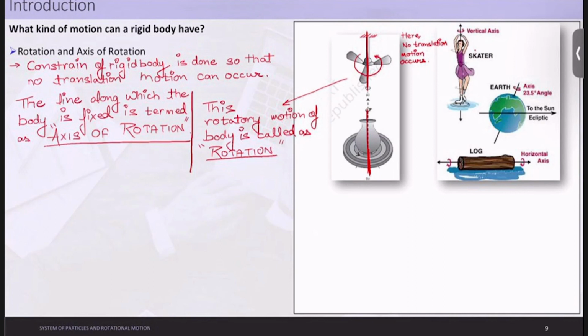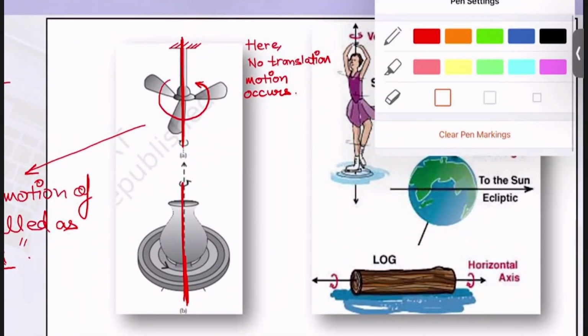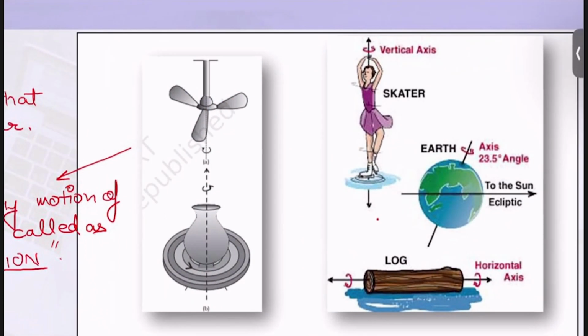Let's look at this diagram first, just to look at some of the examples. If you see clearly here, it was fixed at this location, right? This is nothing but its axis of rotation, and this is how the motion occurs. Similar to this also, here the axis of rotation is this, and this is the movement which is happening, which is rotation. Here also, for the skater, this is the vertical axis on which she is rotating like this. So she is also in pure rotation.